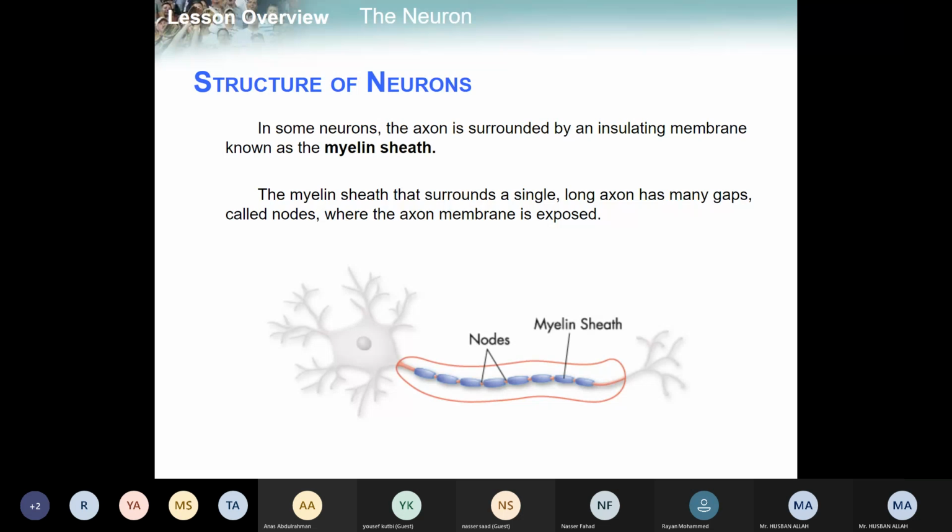The myelin sheath that surrounds a single long axon has many gaps called nodes, where the axon membrane is exposed. That place, the junction between two myelin sheaths, where you can see the axon, is called a node. That point is called a node. Is it clear?